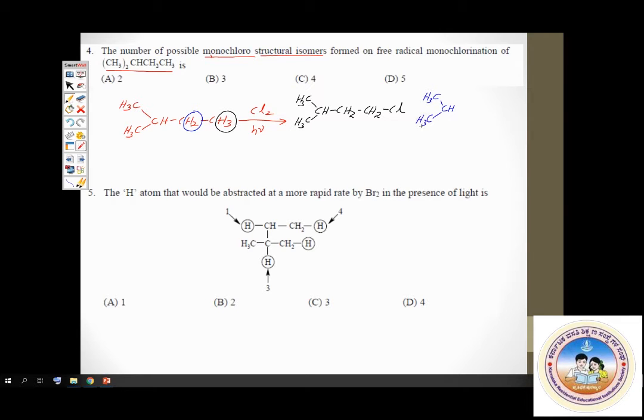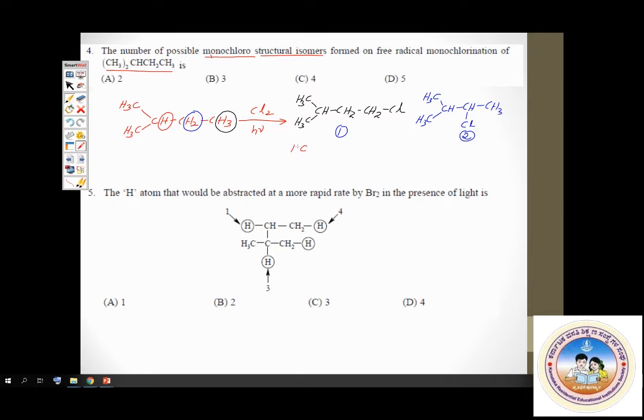Does it stop here? Check. There is one more type of hydrogen. This one, when replaced, gives rise to one more compound: CH3, CCl, CH3, then CH2, CH3.